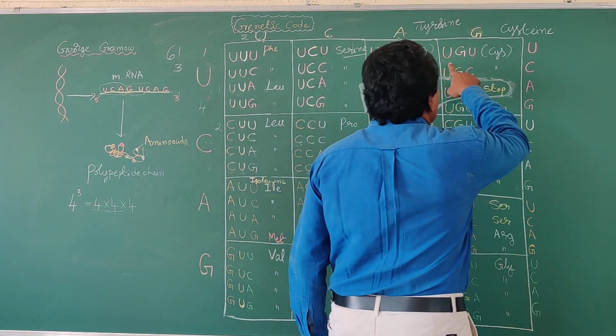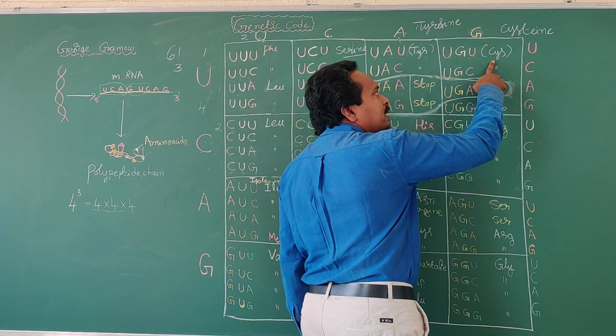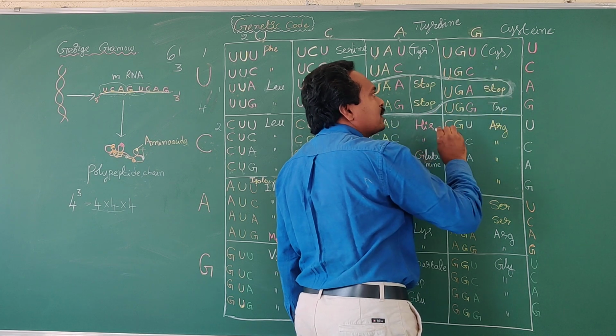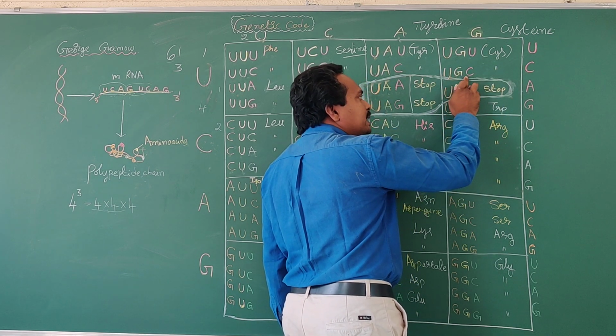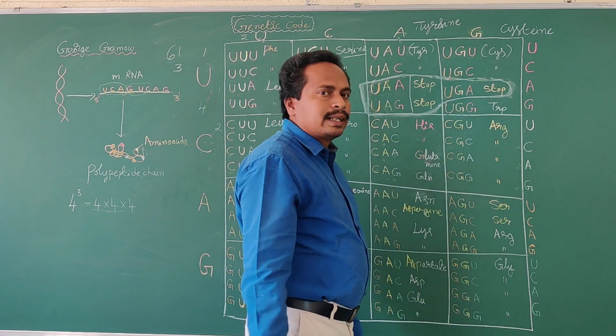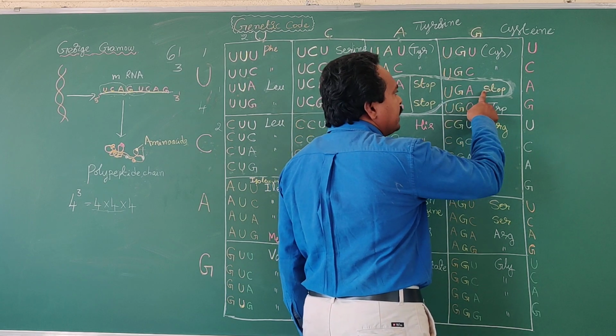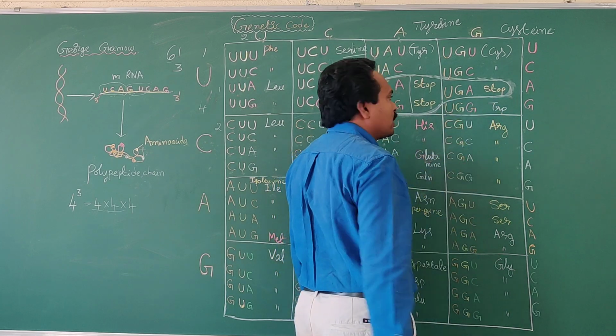Okay, here the UGU codon codes for synthesis of which amino acid? Cysteine amino acid. And UGC also codes for synthesis of the same amino acid, that is cysteine. Okay, UGA is the stop codon.